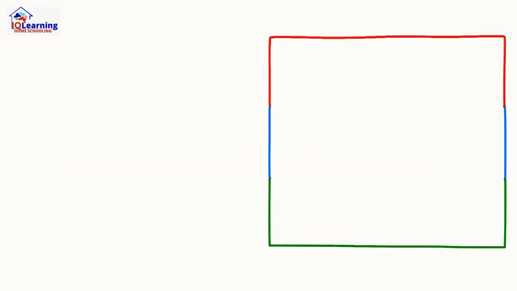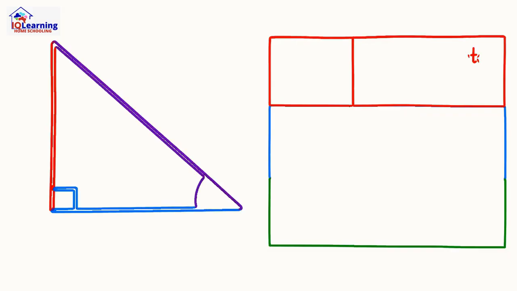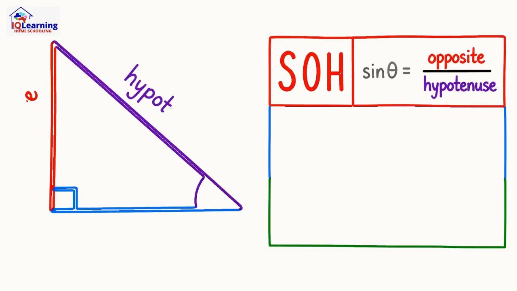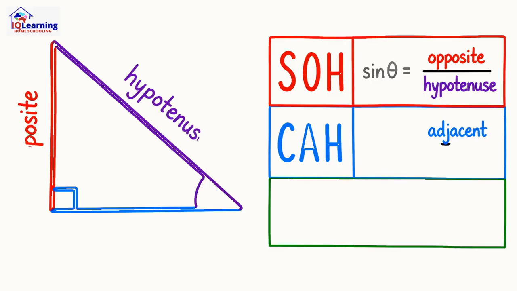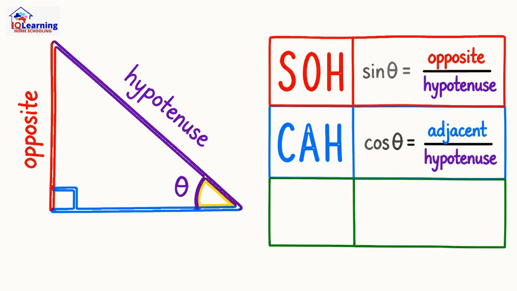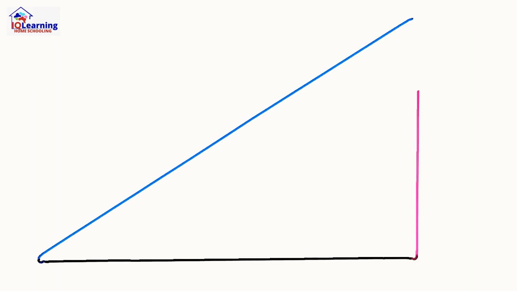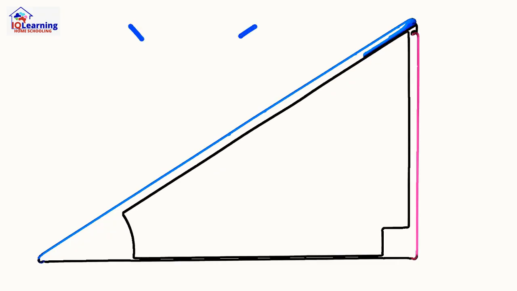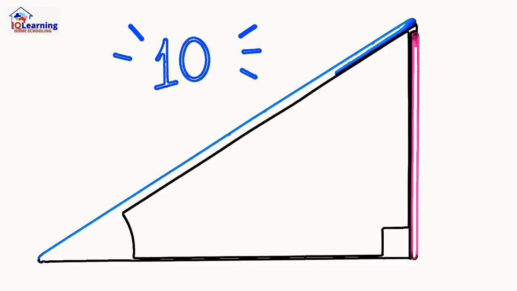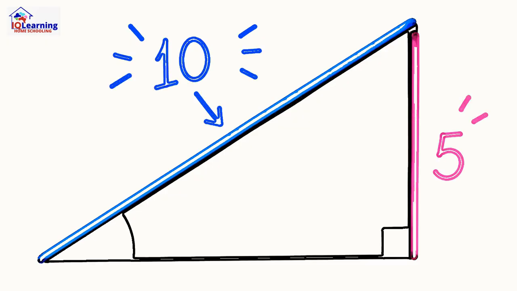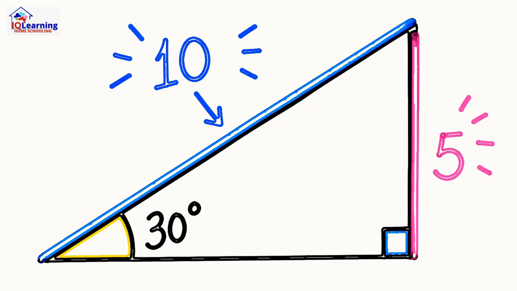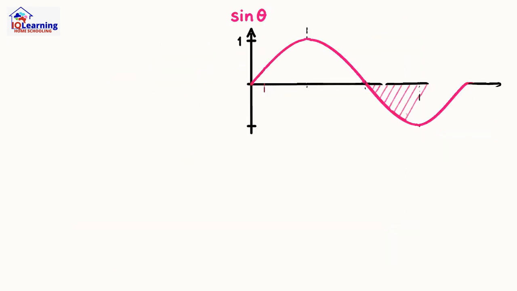But the right-angle triangles you first learned are still vital. Remember SOH CAH TOA? Sine is opposite over hypotenuse, cosine is adjacent over hypotenuse, and tangent is opposite over adjacent. If you know a right triangle has a 30-degree angle and the side opposite it is 5, you can find the hypotenuse. Since the sine of 30 degrees is 1/2, the hypotenuse must be 10. Simple and powerful.